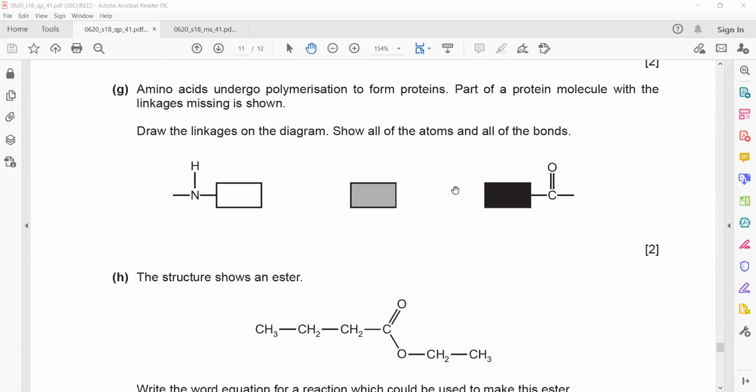In the next question, amino acids undergo polymerization to form a protein. Amino acid basically is a combination of amine and acid. So one side they have an amine group, one side they have an acid group. Draw a linkage in the diagram to show all the atoms and all the bonds. So one side amine group, and we have to complete this structure of a protein. So one side, if amine group is there, yeah, amide or peptide linkage. Because the monomer was amino acid, one side amine group is there, another side carboxylic group will be there.